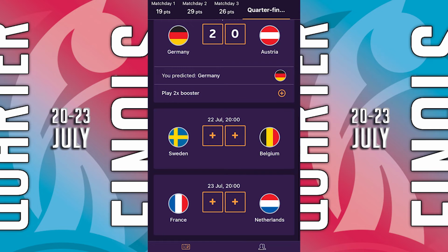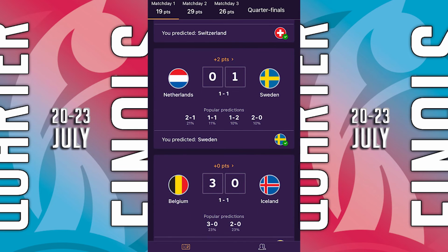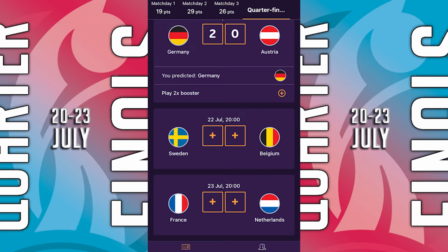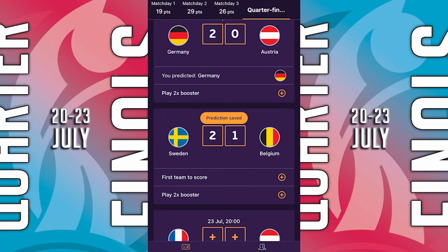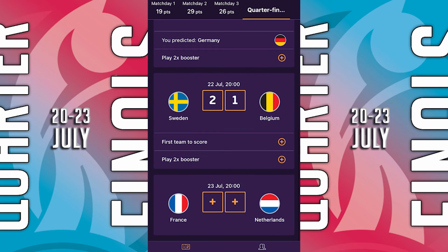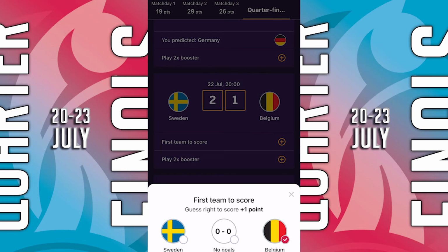Sweden v Belgium. I could go for the basic of saying Belgium will win, but Sweden drew one game and lost 1-2. Belgium's done very averagely: drew one, lost one, 1-1. So they've had an average run, and I think Sweden are on a good run. So I think Sweden will go forward. I'll say it'll be 2-1 for this one. I don't think there'll be as many goals in the quarterfinals, although I don't think there were that many goals in this group stage, and there were a few 0-0 games. So I'll say Belgium will score first for that one.